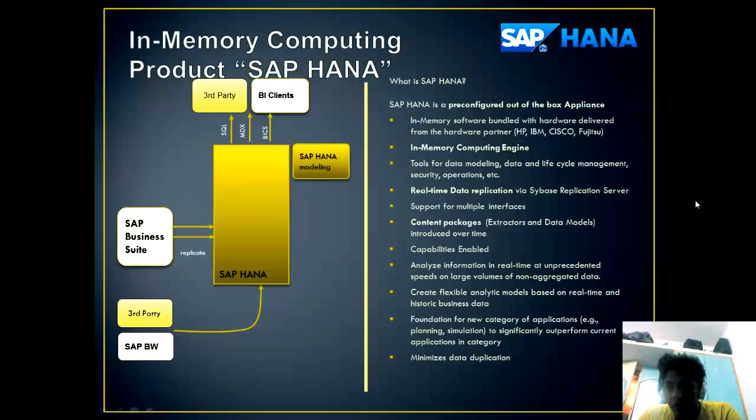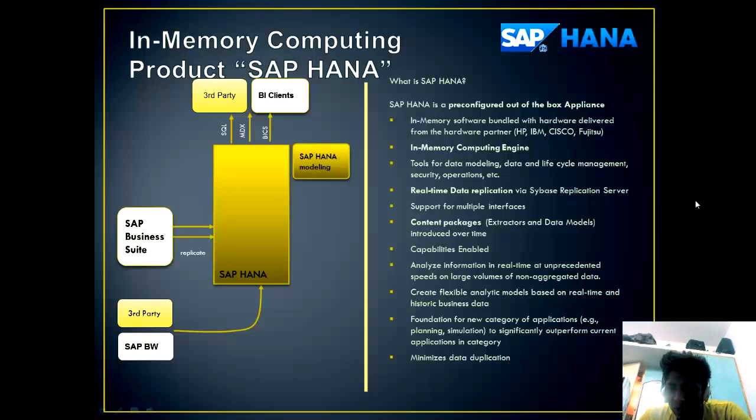SAP HANA is a pre-configured, out-of-the-box application. In-memory software bundled with hardware delivered from the hardware partners HP, IBM, Cisco, and Fujitsu, which means the hardware partners for SAP HANA are HP, IBM, Cisco, and Fujitsu. It's an in-memory computing engine, thus the whole of the data resides inside the memory. Tools for data modeling, data and lifecycle management, security, operations, etc. Everything is dealt with in the HANA system.